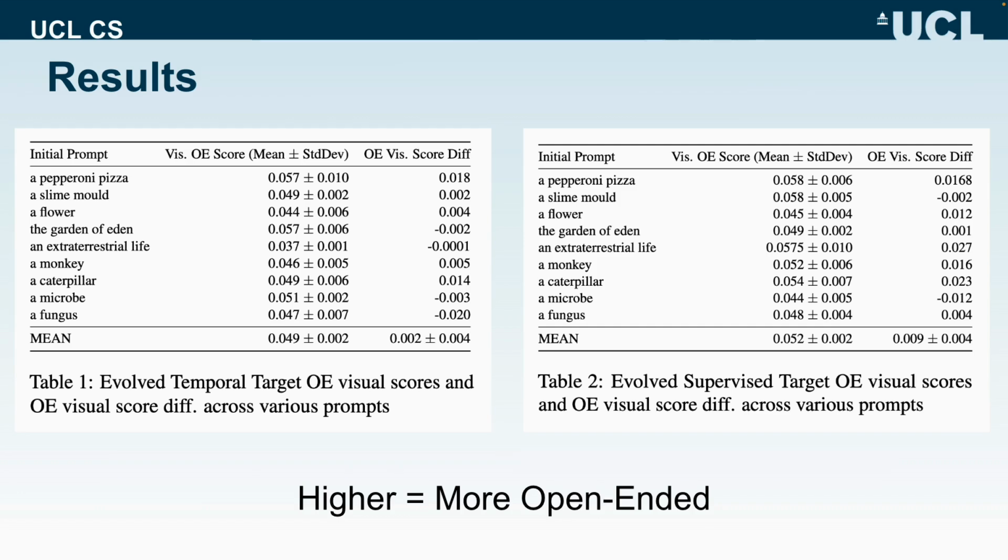Our experimental evaluation, summarized here, compares the open-endedness of both variants using diverse initial prompts. Higher OE scores reflect greater continuous novelty. For the ETT method, the mean OE score was approximately 0.049, whereas EST achieved a slightly higher mean of 0.052. These results suggest that EST, by optimizing solely for the latest prompt, facilitates greater overall diversity across generations. Conversely, ETT provides more coherent evolutionary trajectories by integrating historical prompts, though with slightly reduced novelty.